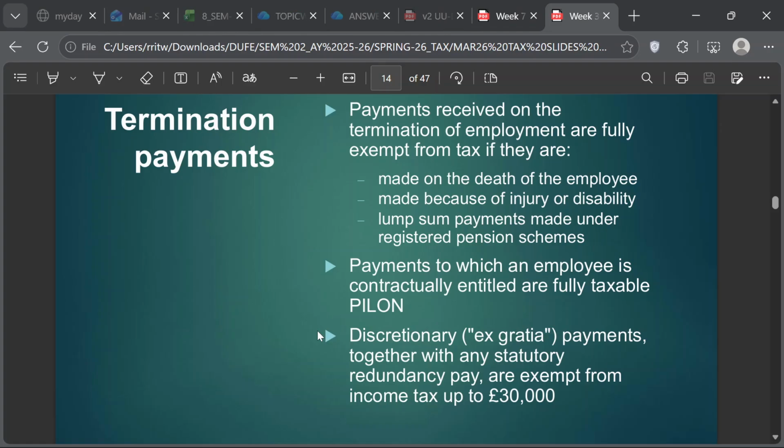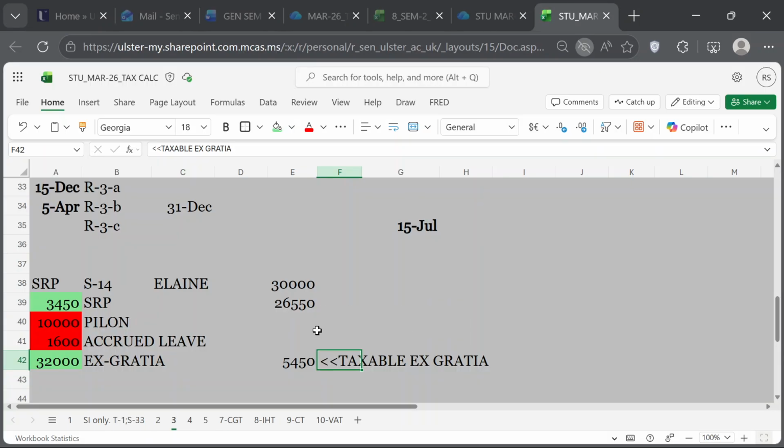Slide number 14 in week 3: discretionary ex gratia and SRP are exempt up to 30,000. I understand this. I want to ask about the taxable ex gratia figure, the number we calculated, 5450.